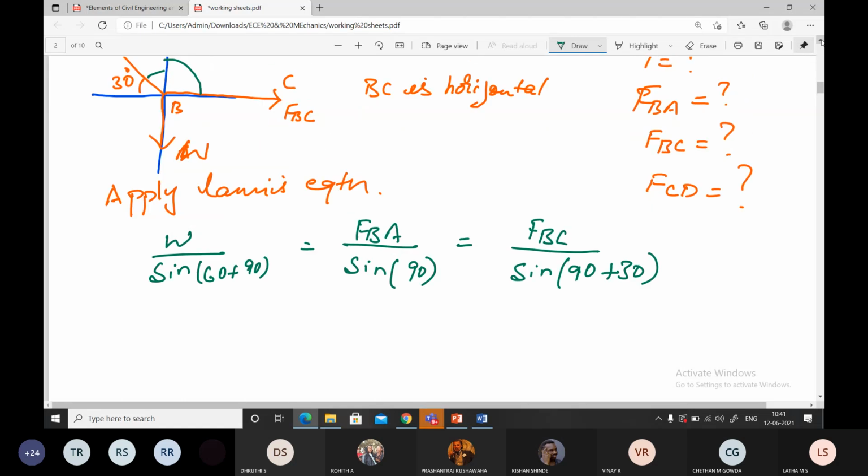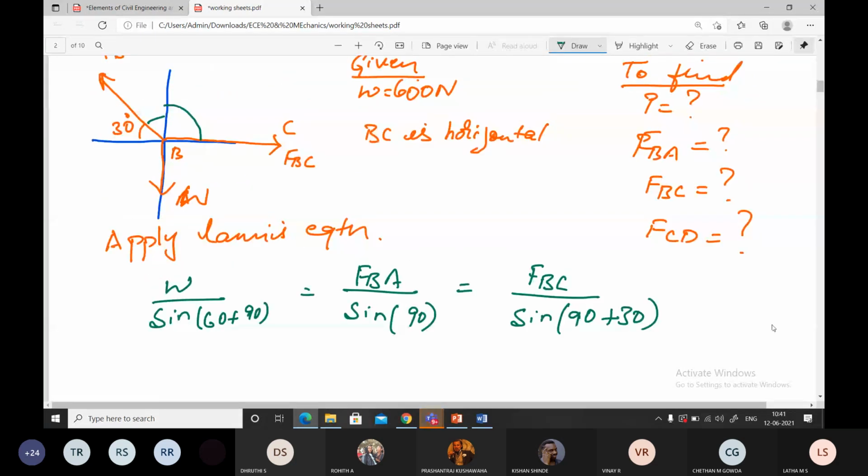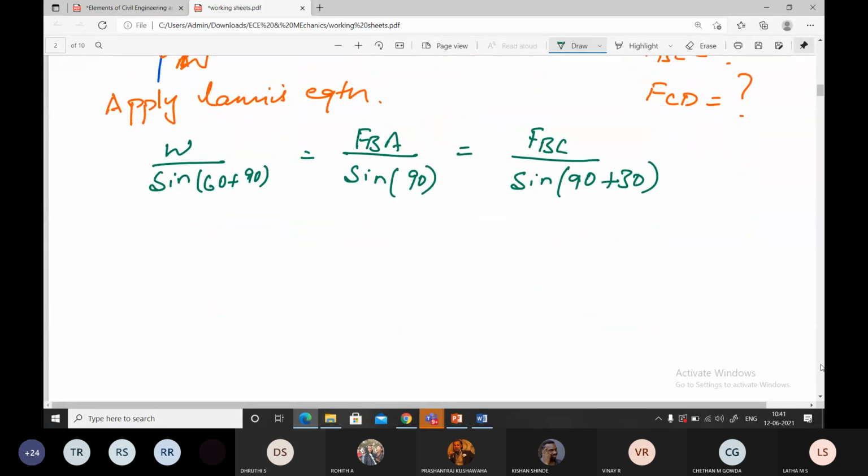Those who are continuously answering, I'll mark. So what is the W value? The value of W is 600 Newton, ma'am. 600 Newton divided by sine 150 equals FBA over sine 90.